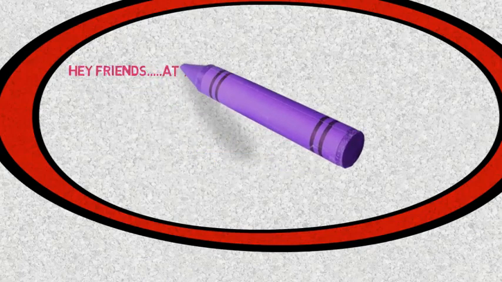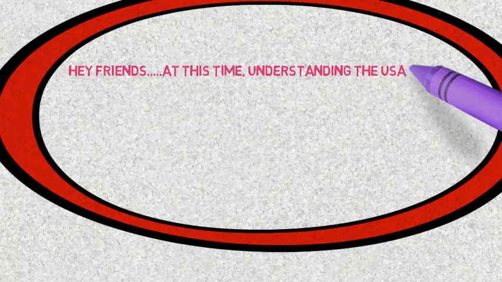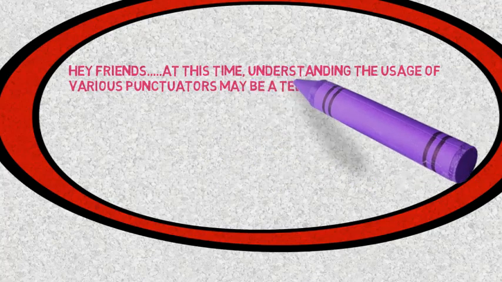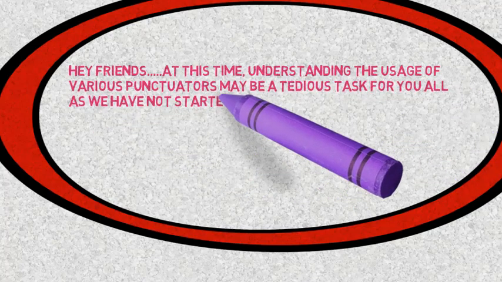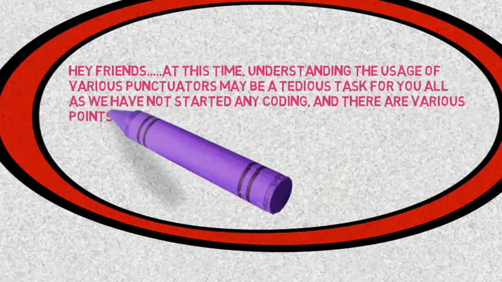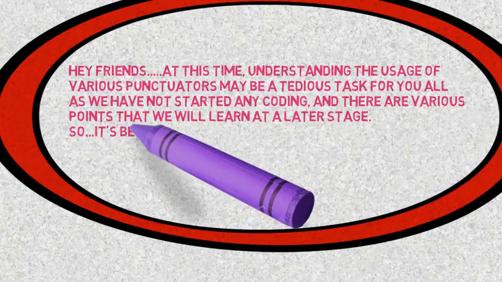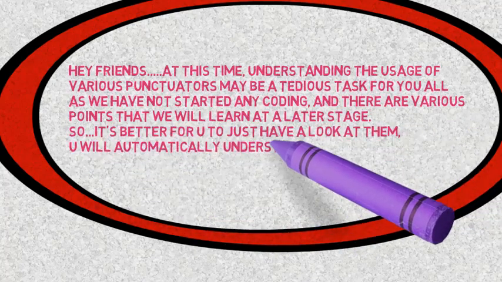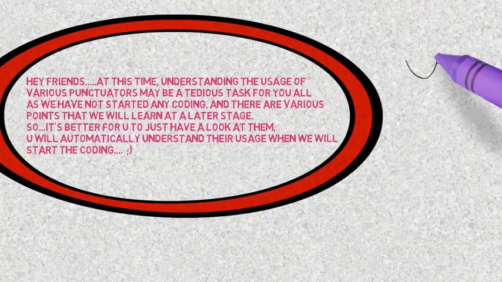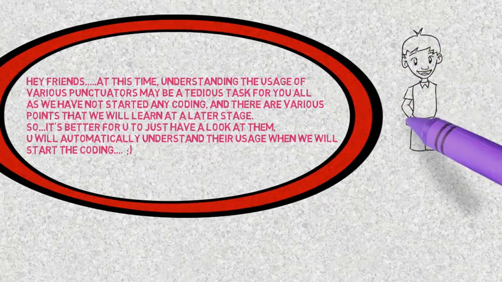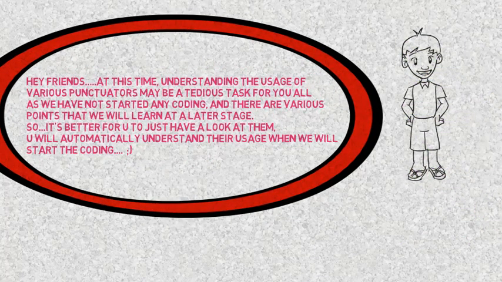But friends, there's one thing that you should really know. This is a very basic tutorial. You won't be able to understand the usage of all the punctuators, because to understand it, you need to know some large topics that will be covered later on. You can yourself imagine that a 2 or 3 years old child learns the alphabet first.